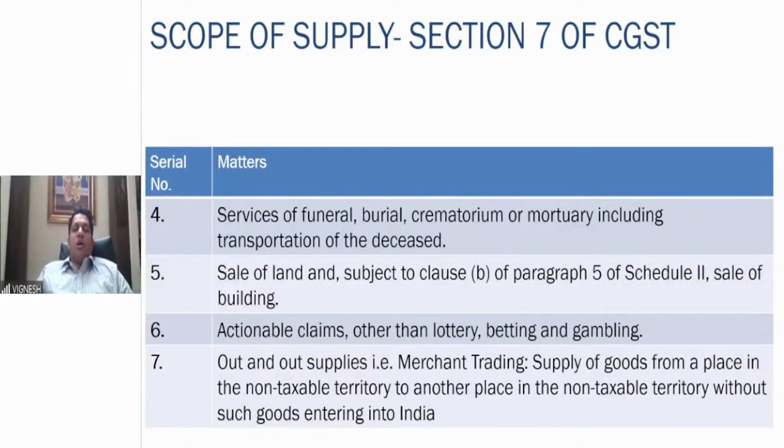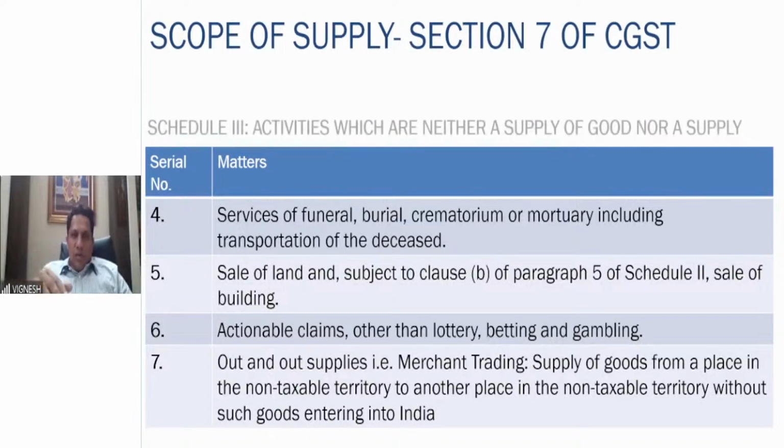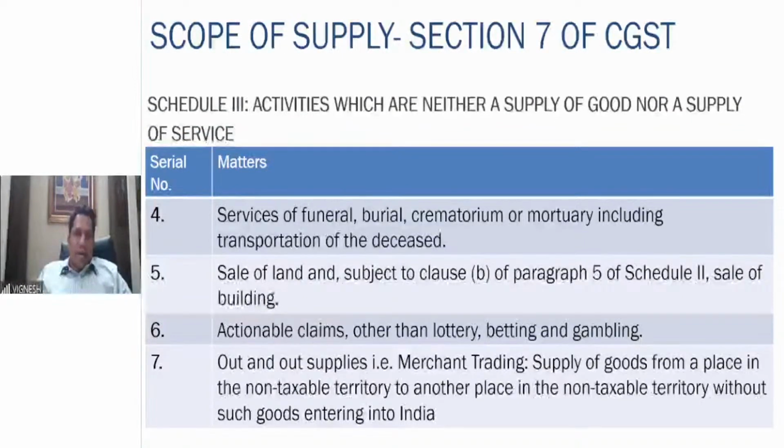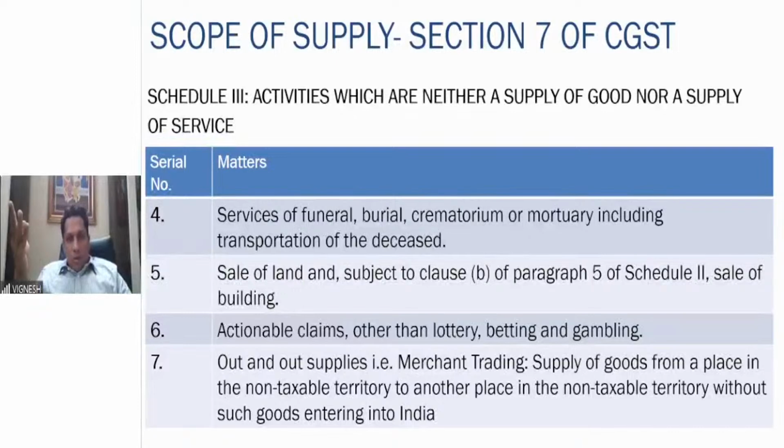Actionable claims other than lottery, betting and gambling, as I told you, this also is totally not a supply of goods, not a supply of services. Then out and out supplies. That is, if there is a supply of goods without the product coming into the country, you are procuring one product from one person in another country, and you are asking that person to directly ship it to your customer in another country. The product does not come into India at all. It is not a supply for the purpose of GST.